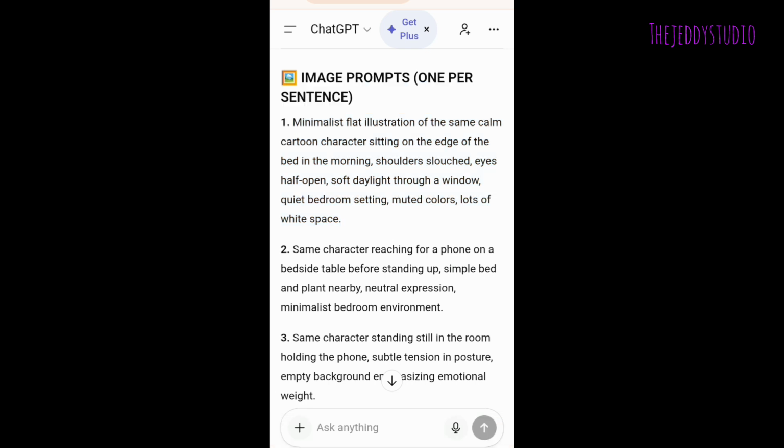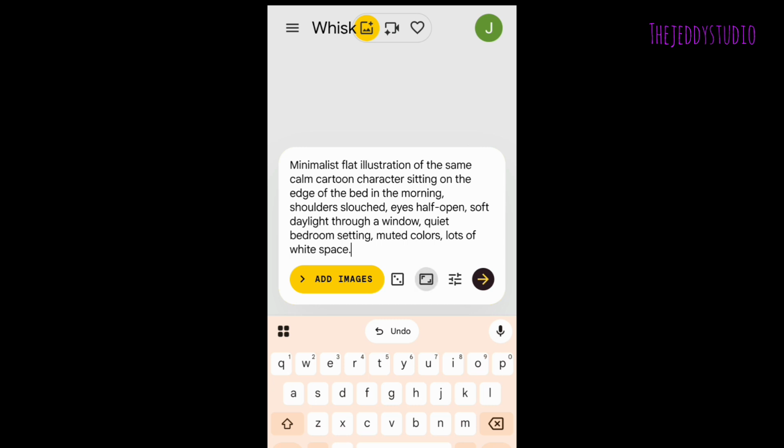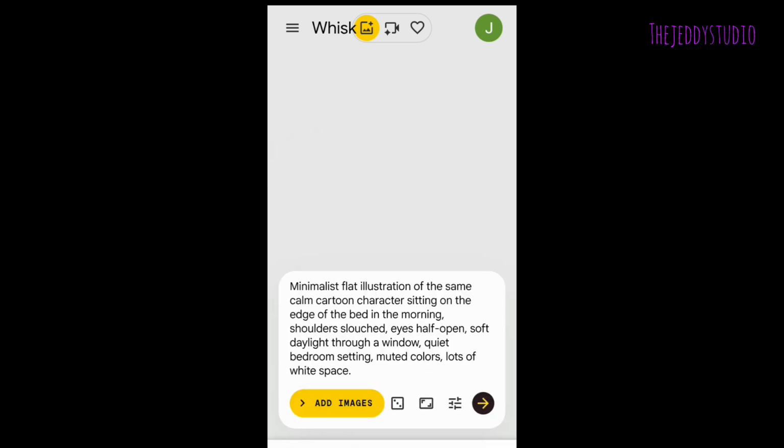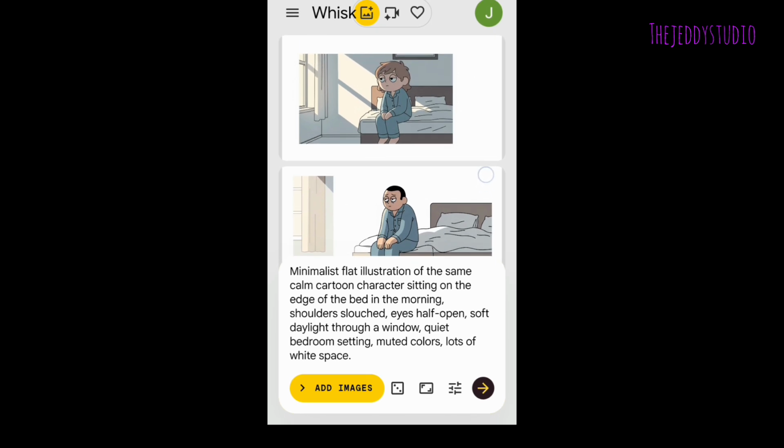Head over to Whisk. We are going to use Whisk to generate our images. On the top there, paste in the first image prompt. Choose the aspect ratio like that. I want landscape, and click on send. Give Whisk some seconds to generate the images for you. As you can see, these are my 2 images. I like the first image.